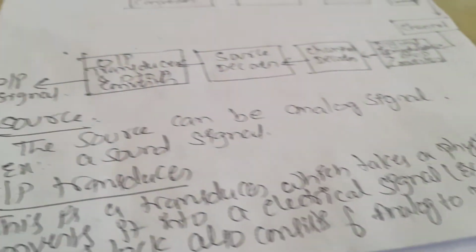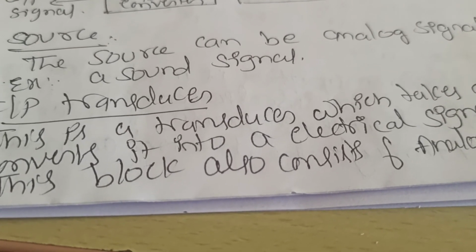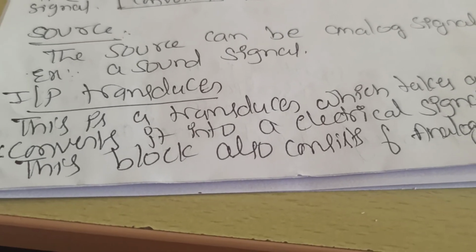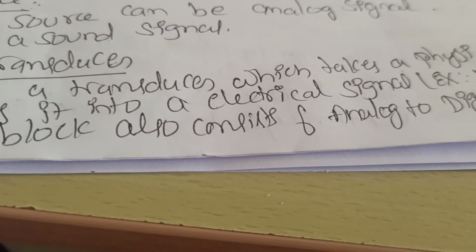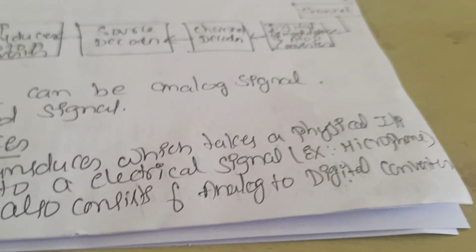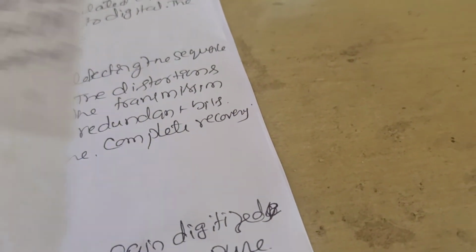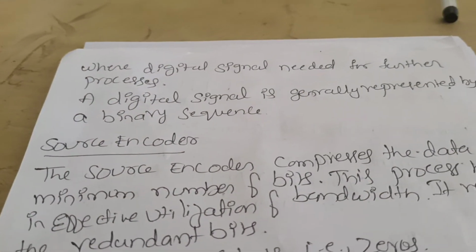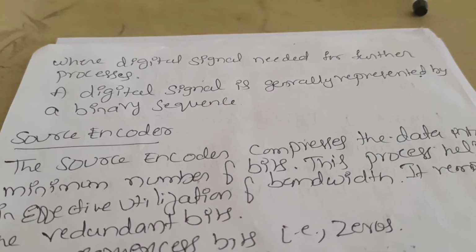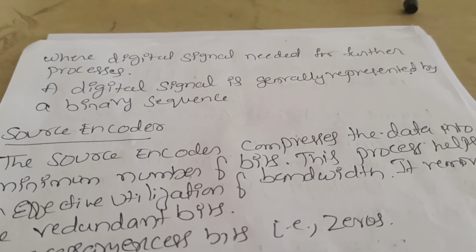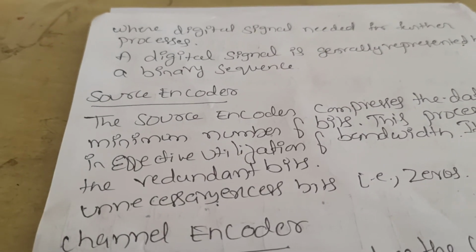Example, microphone. In the mobile there is a microphone, and the function of that microphone is to convert the non-electrical speech signal into an electrical one. This block also consists of the analog to digital converter. Next we shall see what happens in the next case. The analog signal is converted into the digital signal, where the digital signal is needed for the further process. Digital signal is generally represented by a binary sequence of 0s and 1s.